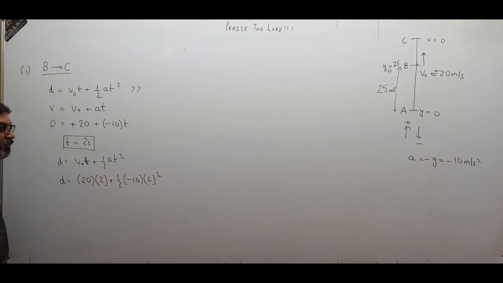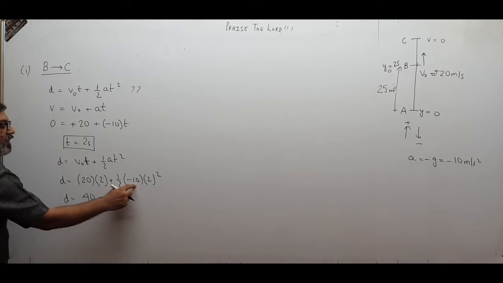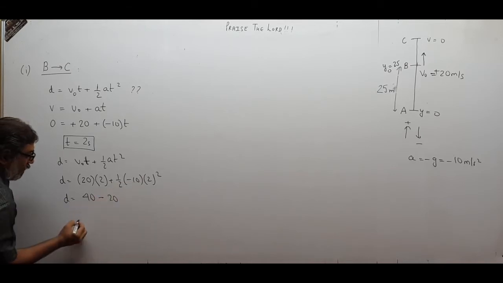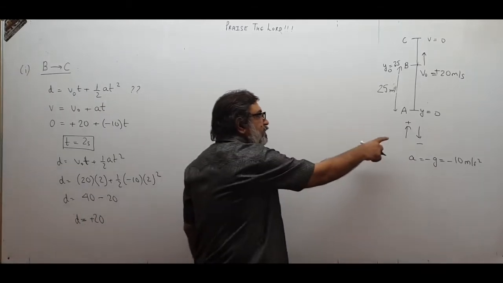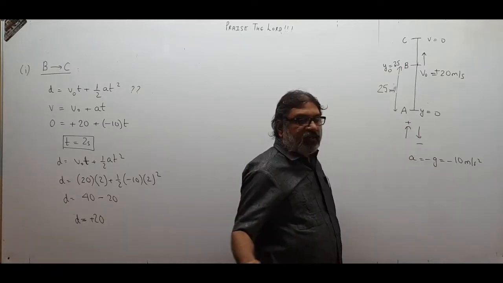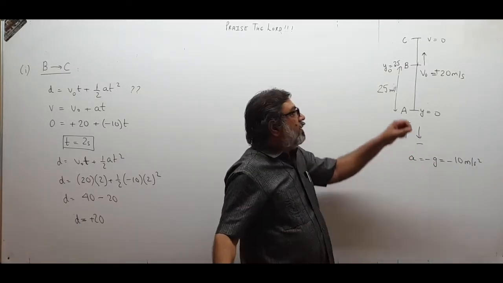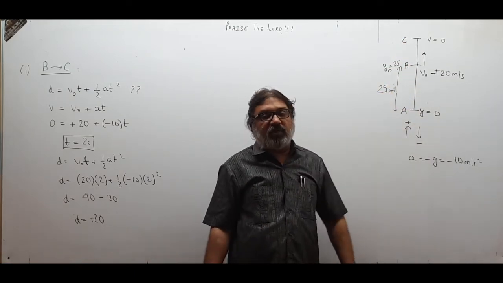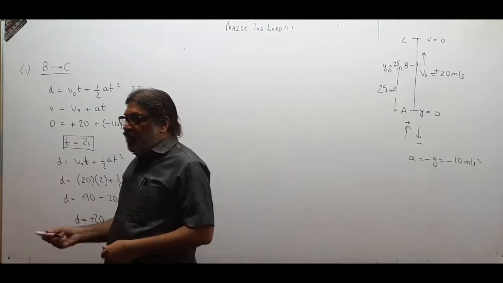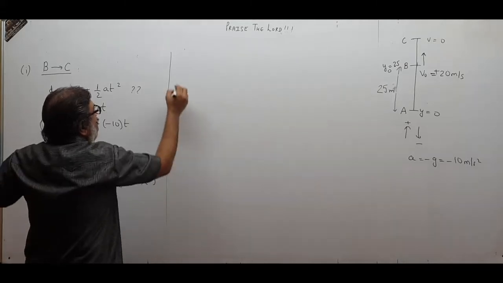Note that a is minus 10 always. So d will be 40 minus 5 into 4, that is 20. So displacement will be 20. It is coming out to be plus, that means it is in upward direction because upward means plus. When the ball reaches the topmost height, this will be 20 and already this is 25. So what will be the maximum height of the ball from the ground? 45 meter.